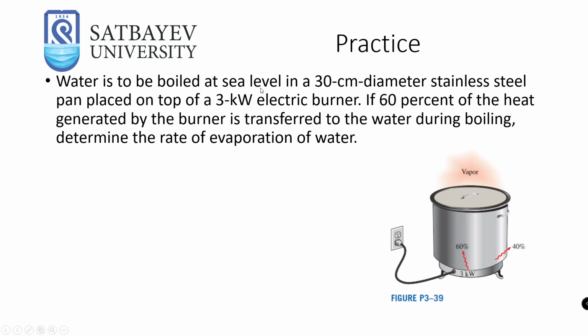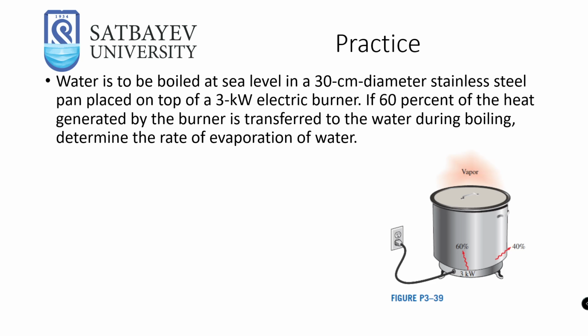Water is to be boiled at sea level in a 30 centimeter diameter stainless steel pan placed on top of a kilowatt electric burner. If 60% of the heat generated by the burner is transferred to the water during boiling, determine the rate of evaporation of water. That's easy. So generally that's it. I think this lecture was interesting. Thank you very much for your attention.